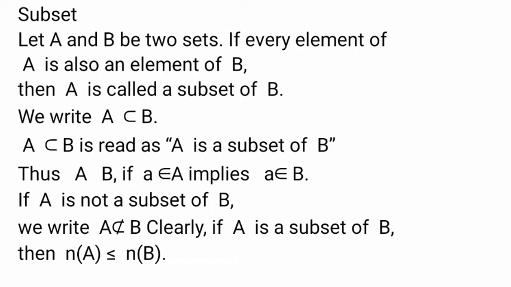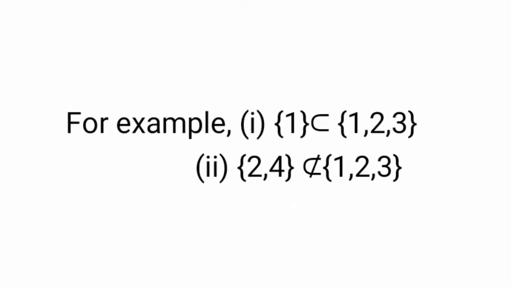Clear? For example, first one, set {1} is a subset of {1, 2, 3} because 1 is an element of the first set and also an element of the second set. Therefore, that is a subset.